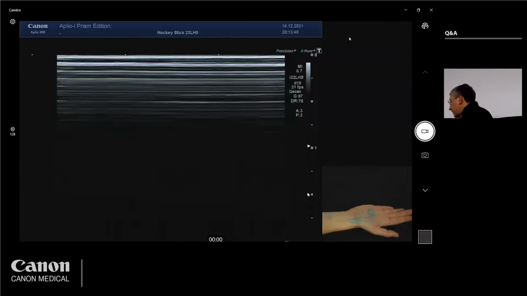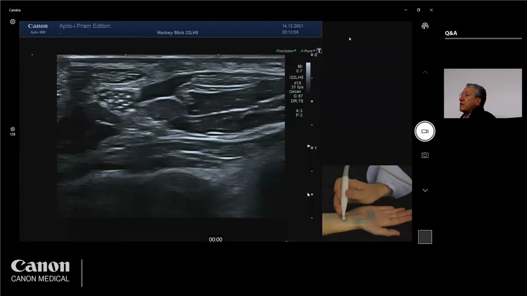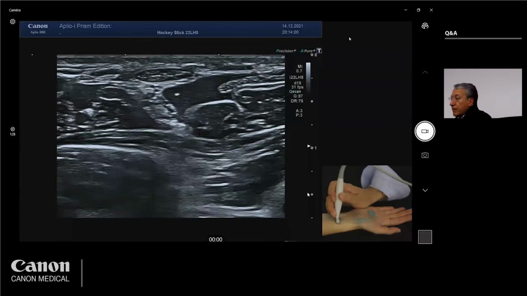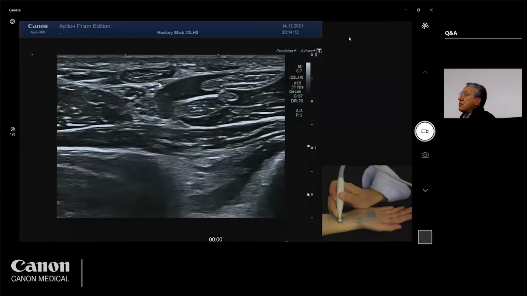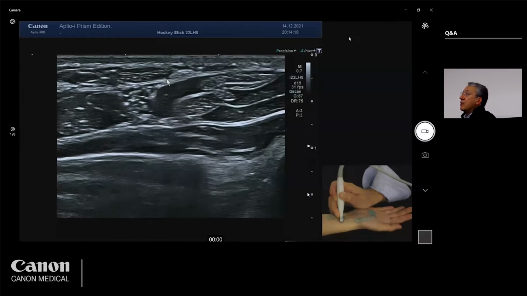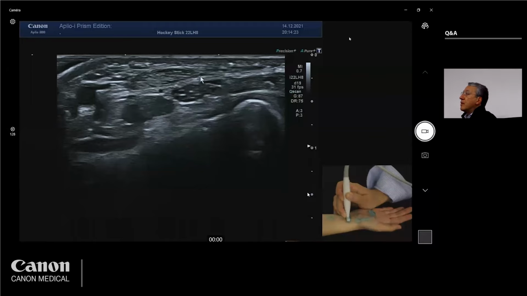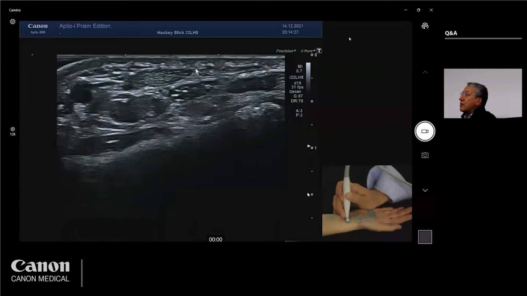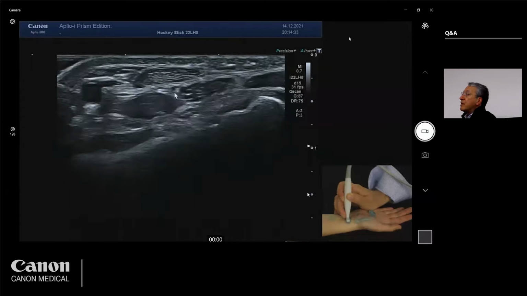We start proximally at the level of the wrist, and you know that the median nerve has a small branch here. This is the palmar cutaneous branch. You see the branch moving up, crossing the fascia. This is the antebrachial fascia, and then moving into the subcutaneous tissue. The nerve is now in the subcutaneous tissue, just ulnar to the flexor carpi radialis.